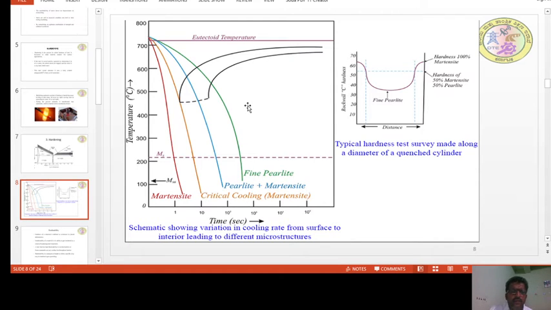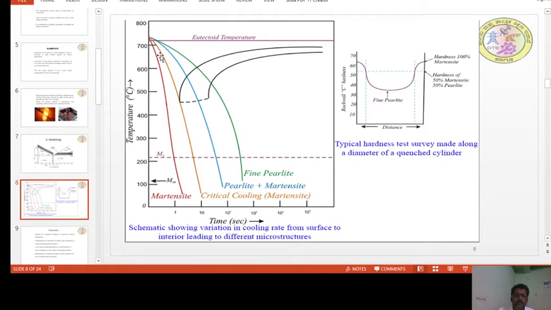Let us come to the cooling requirement in the hardening process. So this is the TTT diagram, temperature transformation diagram, and this is the nose.